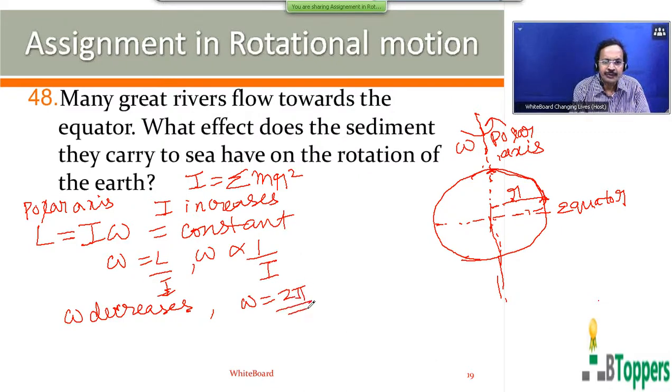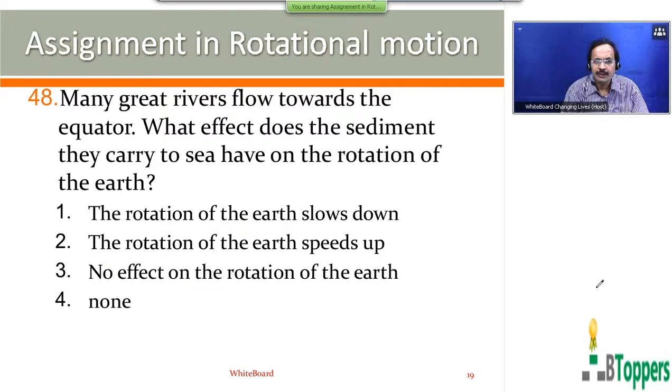Angular speed of rotation about the polar axis can be written as 2 pi by time period. So the time period of rotation of the earth about the polar axis increases, or the length of the day slightly increases due to this effect. So for question number 48, the first option is the answer.